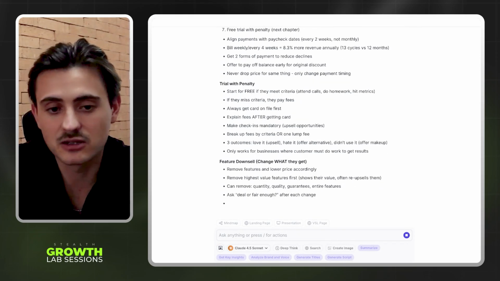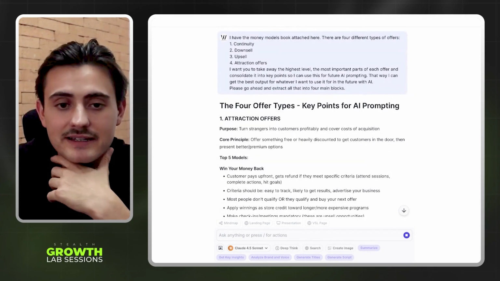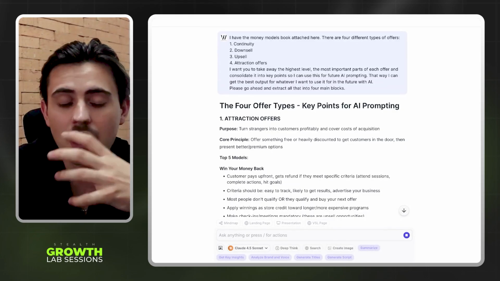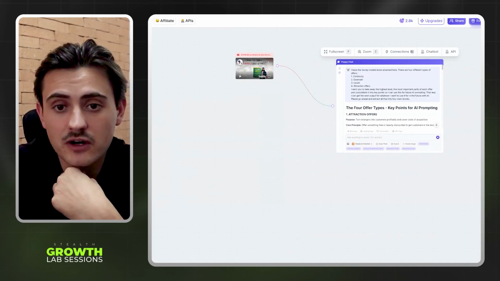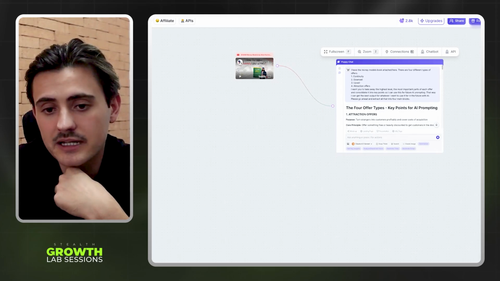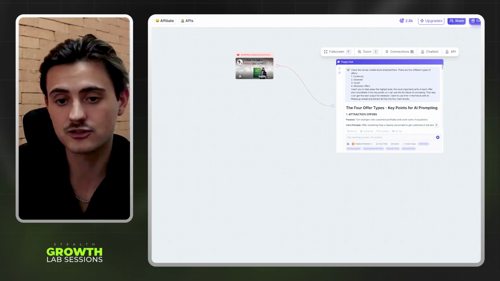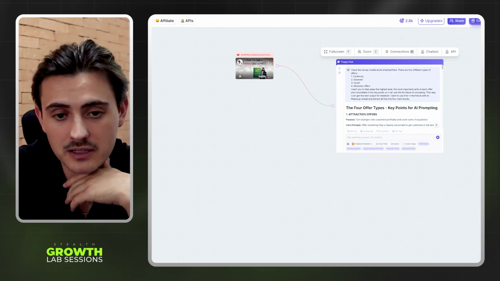After you read it, I would still use this either way. But you should have an idea of whether your offer is going to be a continuity, like how your money model is going to look, all right? And then take a step above this. You can even go as far as taking the Offers book, putting it in here, and then just diluting it into those 4 key points as well, okay?